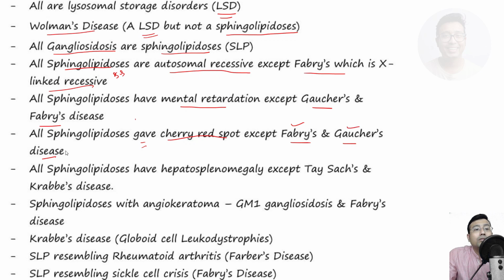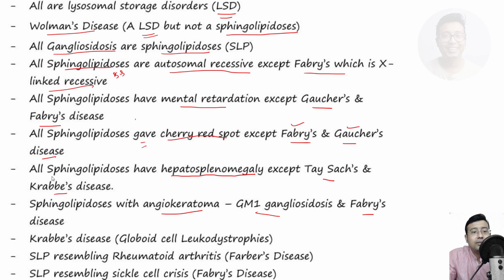Next, all sphingolipidoses have hepatosplenomegaly, which means enlargement of liver and spleen, except Tay-Sachs and Krabbe. Next, sphingolipidoses with angiokeratoma, which means lesions in the skin where blood vessels on the skin get enlarged, are GM1 gangliosidosis and Fabry's disease. I agree the list is exhaustive. If you can remember, fine. If you cannot remember, you should at least revise them the day before the exam.